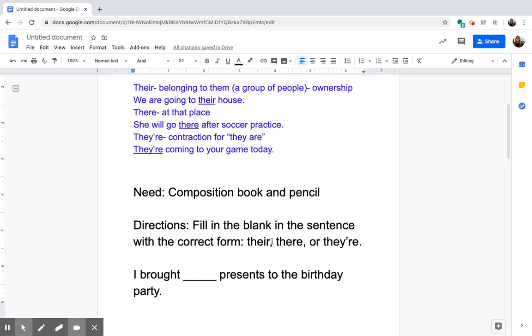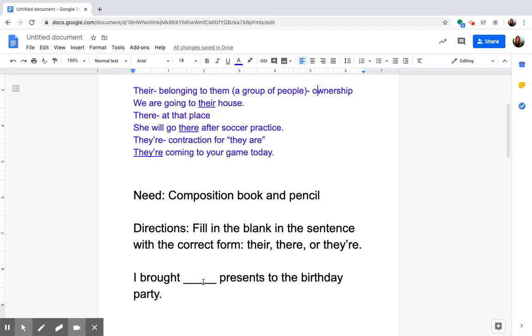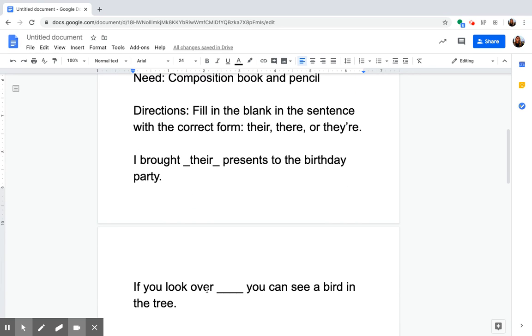Can we use T-H-E-I-R? Yeah. When we look back up here, it says there means belonging to them, a group of people, owning something. Their presents. Well, it's their presents. They own them now. I brought their presents to the birthday party. Awesome. Make sure you get that down in your composition book. If you need time, you can press pause on the video to write it down and then click play when you're ready. But we're going to move to our next example.